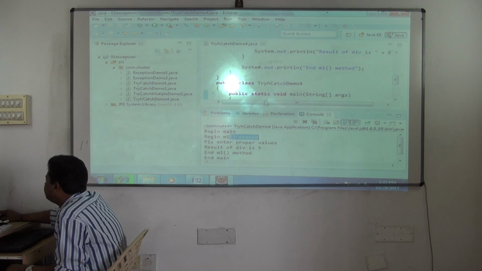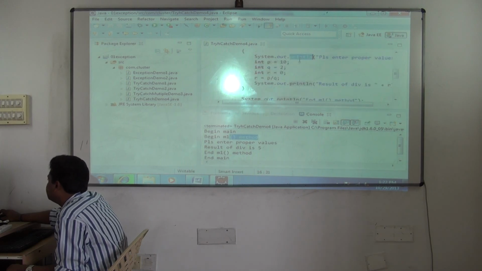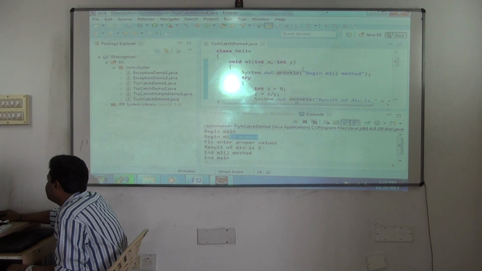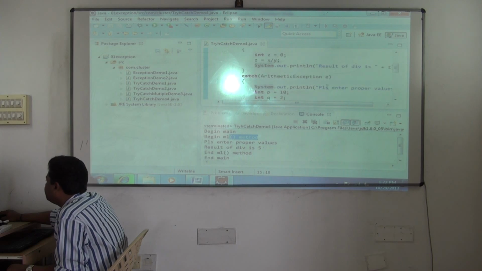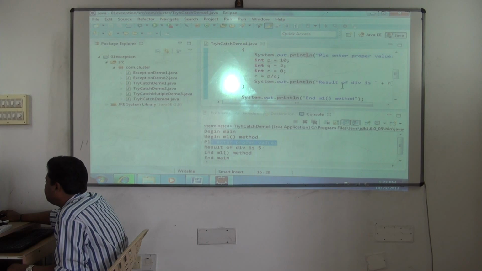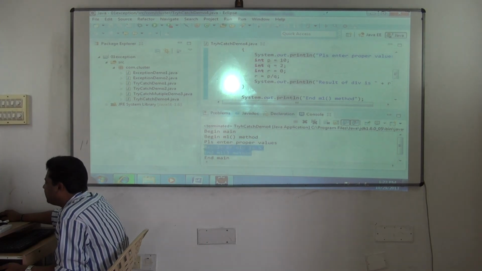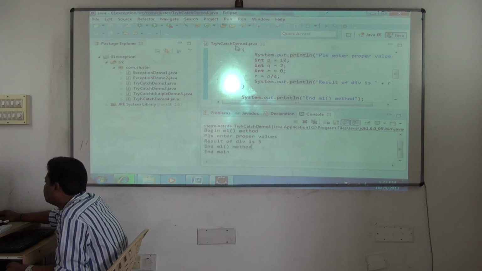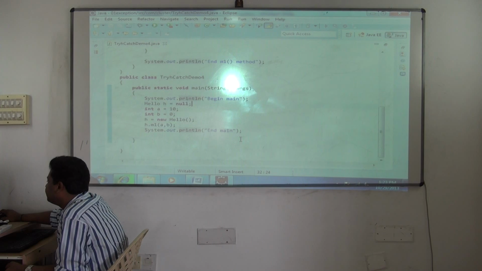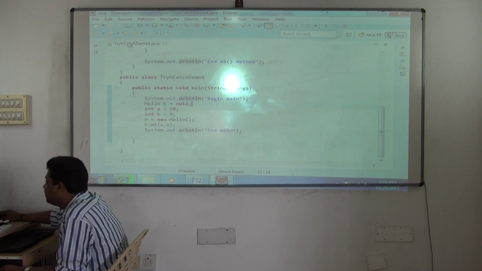See, begin main, begin M1. M1 begins execution. This is the M1 method. You are trying to divide. So now see this. Result of division is not printed. So what happens? It will come to the catch block. Please enter proper values. And then what? Result of division, end M1. All this will print, but from the catch block, all the statements are executed. After catch, it will come to what? Main. End main. Main also gets executed.